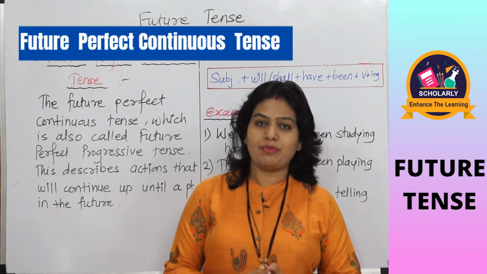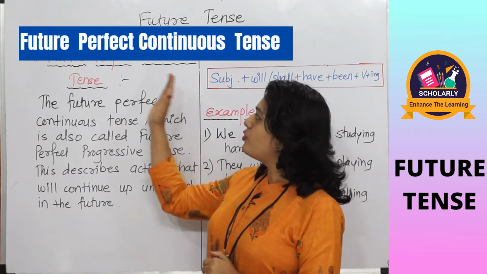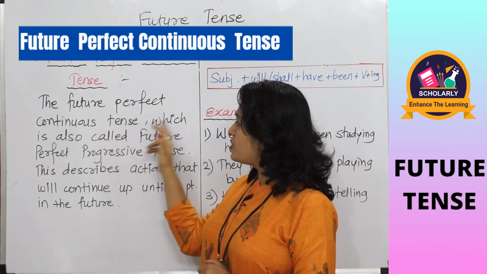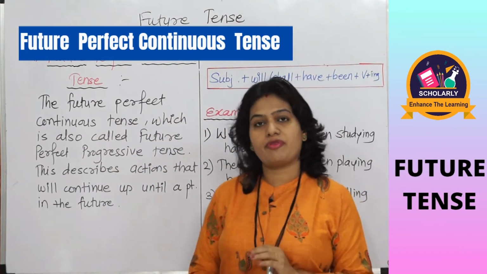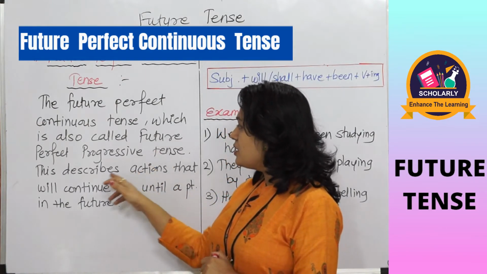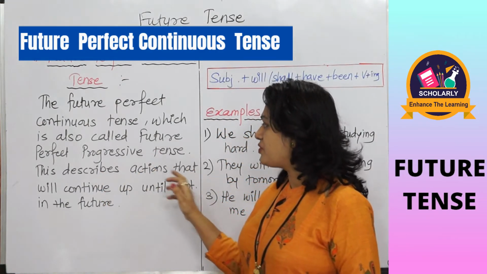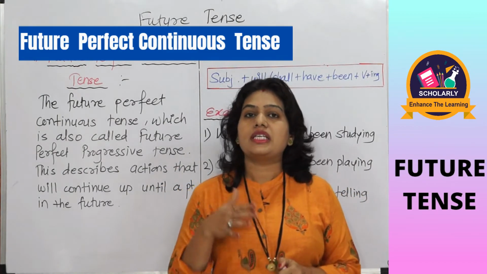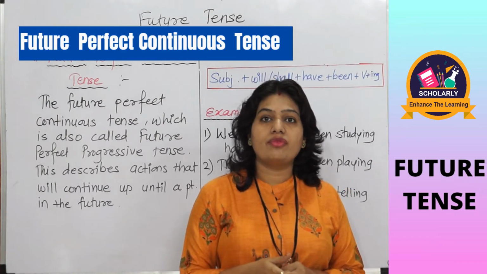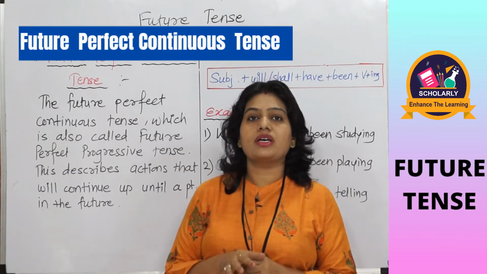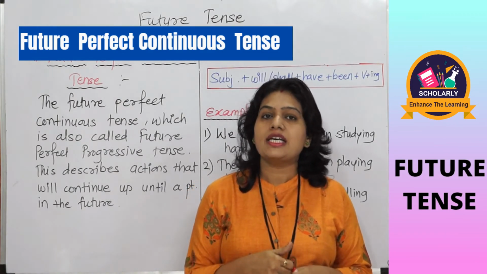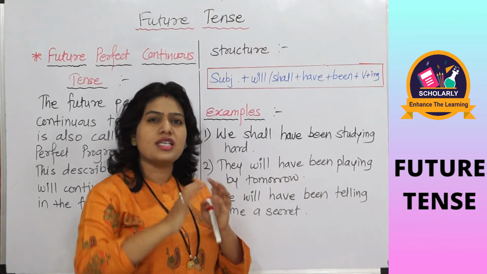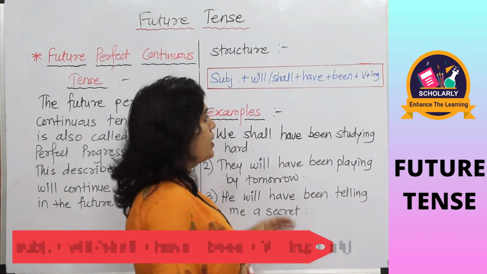Friends, now the last subtype of future tense, that is future perfect continuous tense. The future perfect continuous tense, which is also called future perfect progressive tense, describes actions that will continue up until a point in the future. Sometimes these actions have begun in the present or past and will continue in the future. The structure of this tense is somewhat complicated, but it's simple.